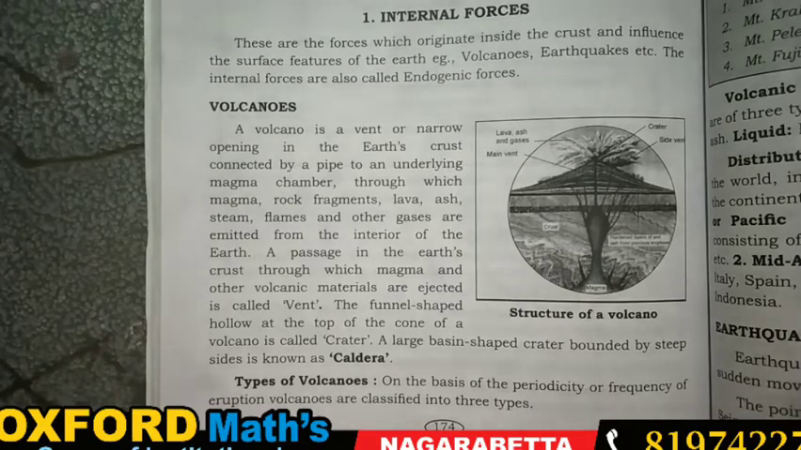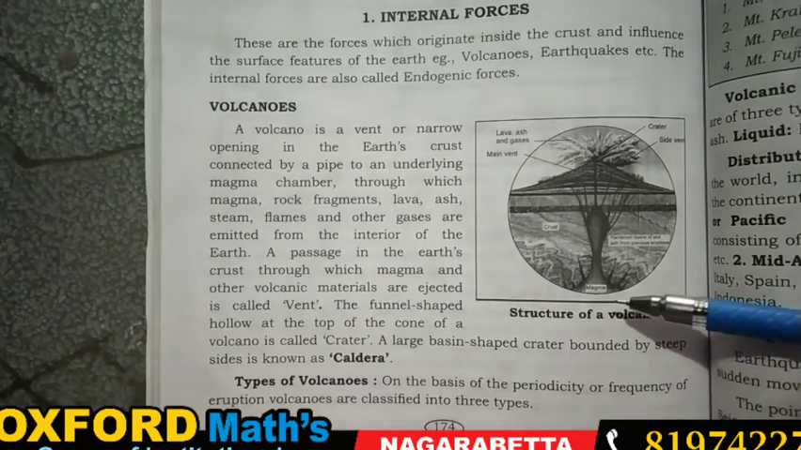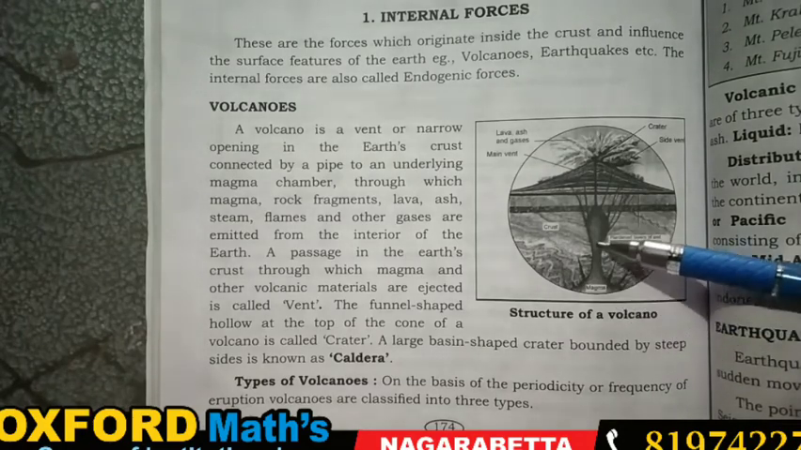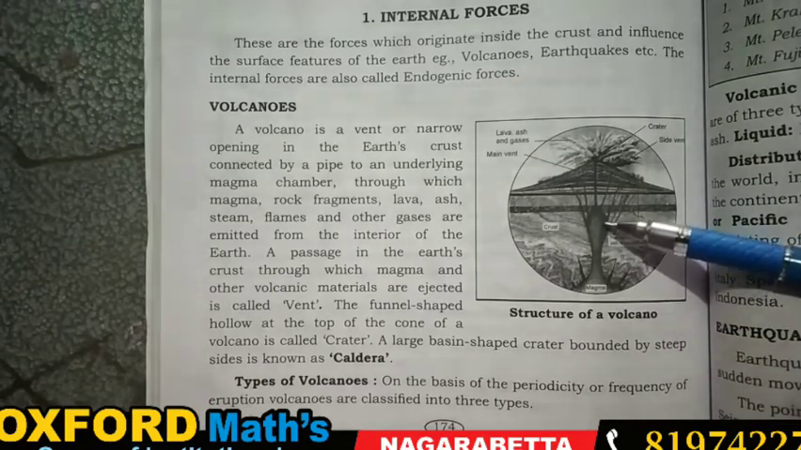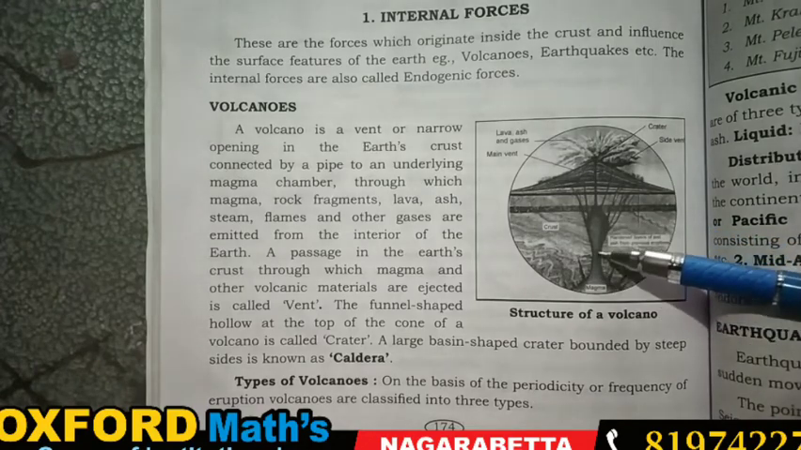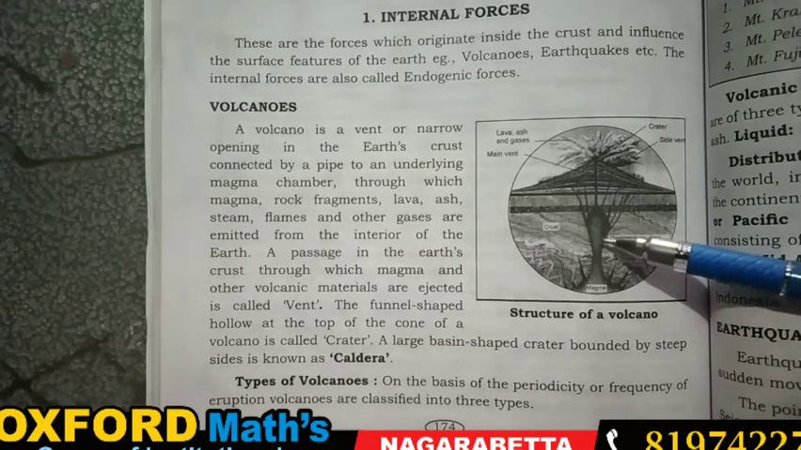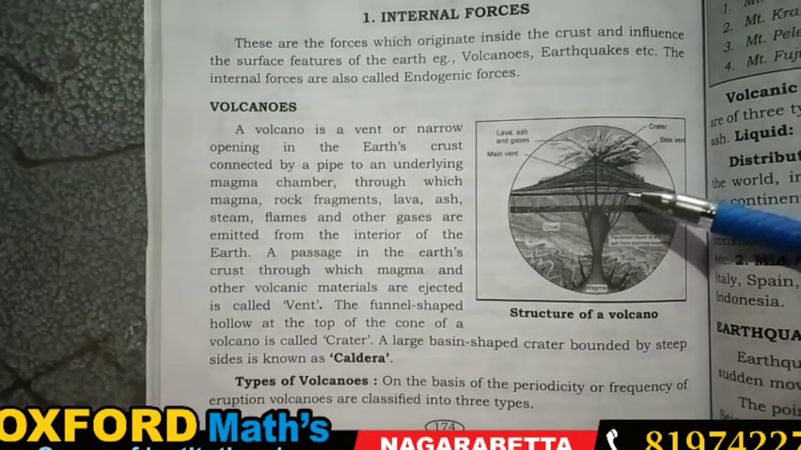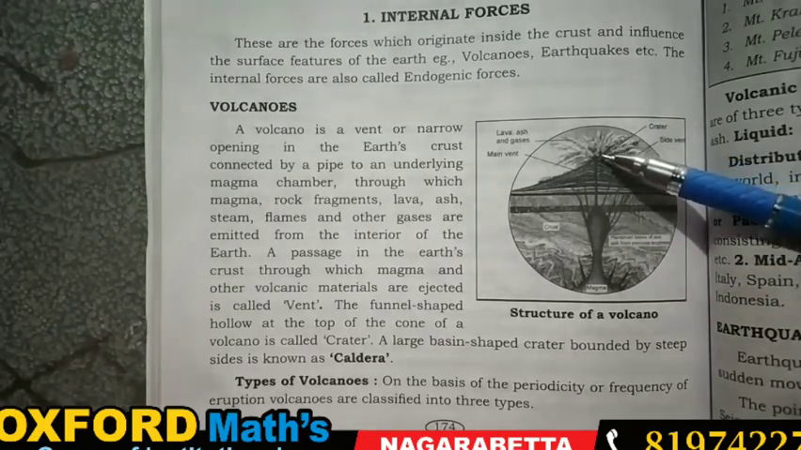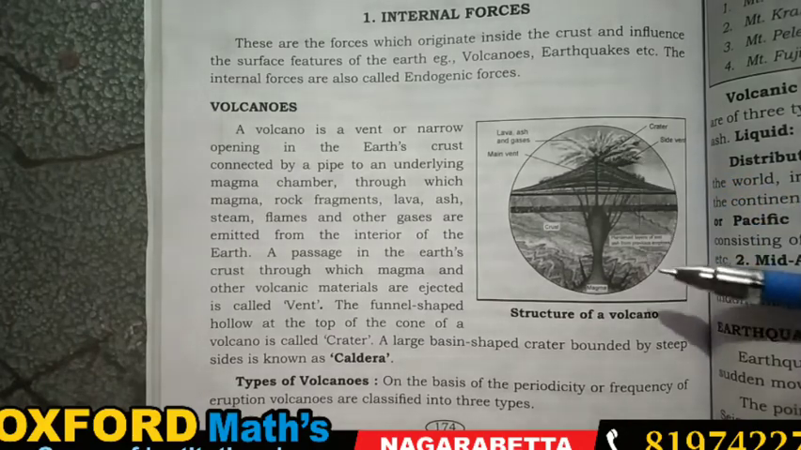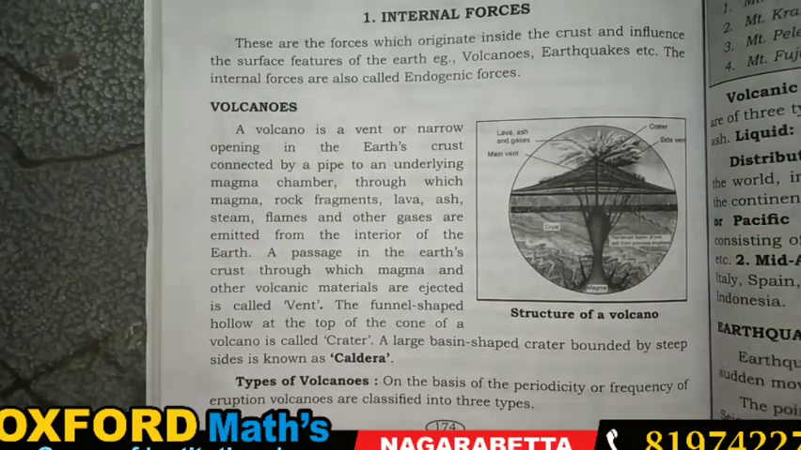A volcano is a vent or narrow opening in the earth's crust connected by a pipe to an underlying magma chamber. My dear students, this is a magma chamber and this is a pipe. It is called a what? Vent. So through this vent, what happens? The materials inside the earth spread or come out onto the earth's surface. It is called a volcano.